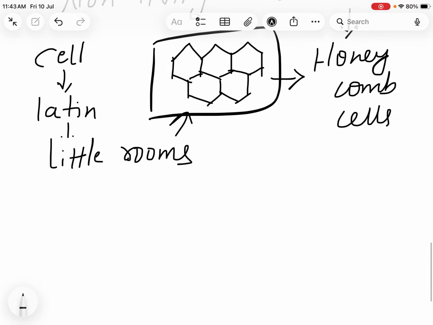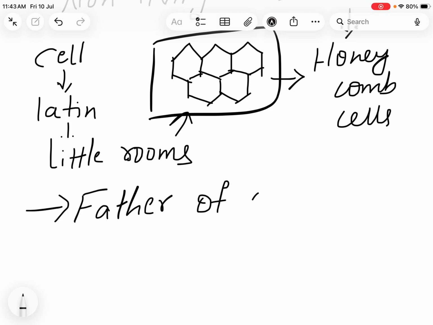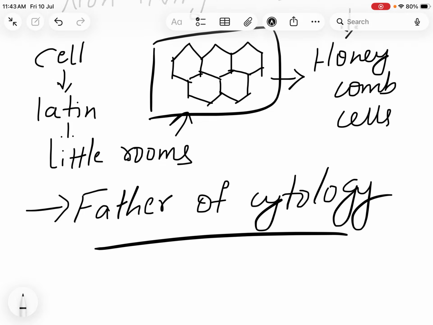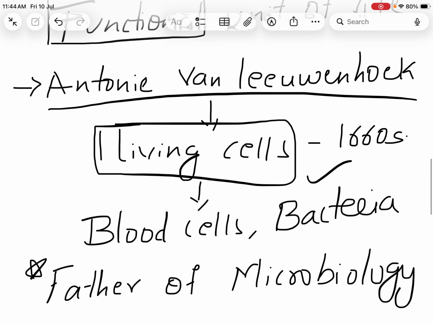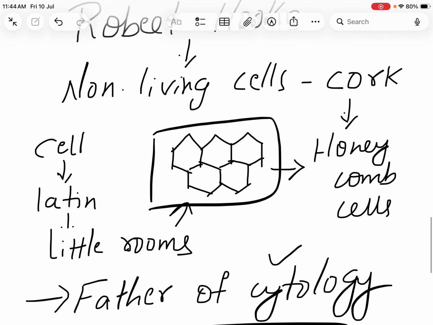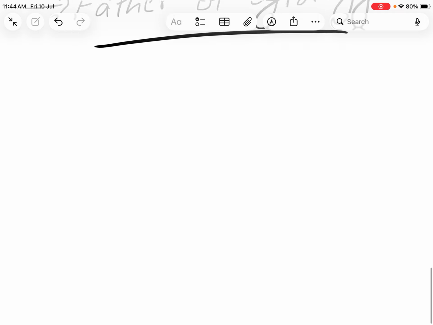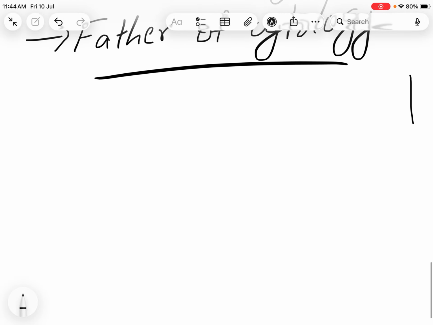Next important point is, we call Robert Hooke the father of cytology, because he was the first person who identified that plants are formed of cells. So hence we call him father of cytology. Father of microbiology is Anthony van Leeuwenhoek. Father of cytology is Robert Hooke. Done. So now let's discuss one more scientist.